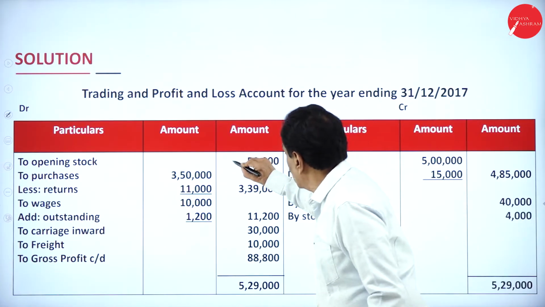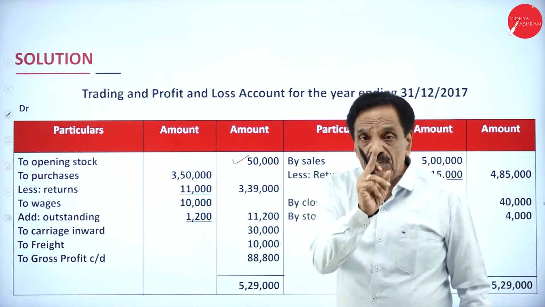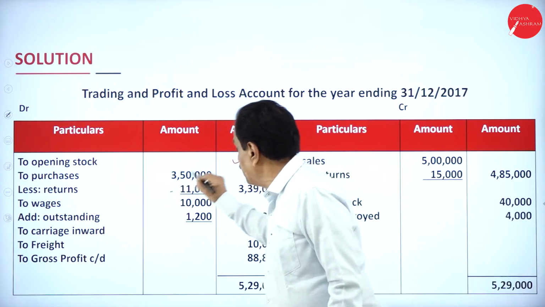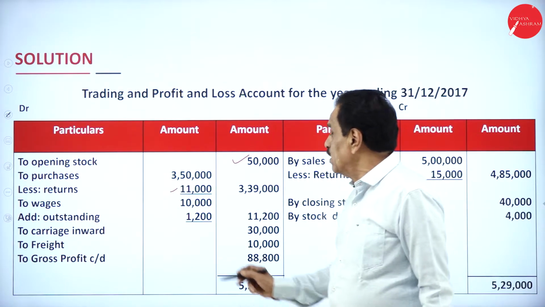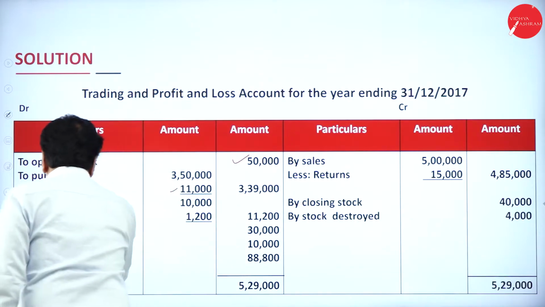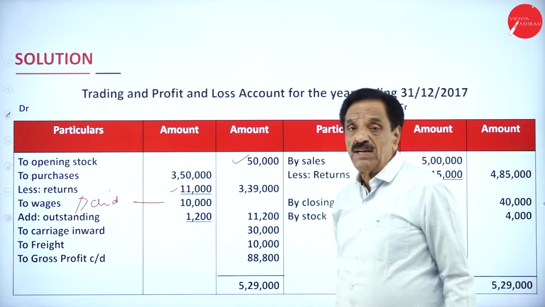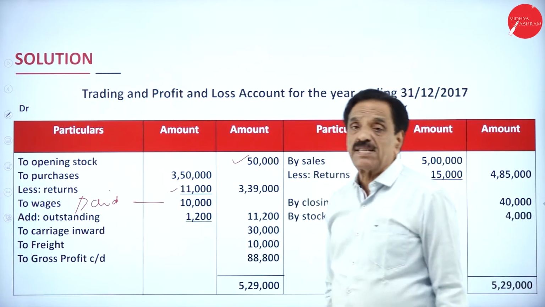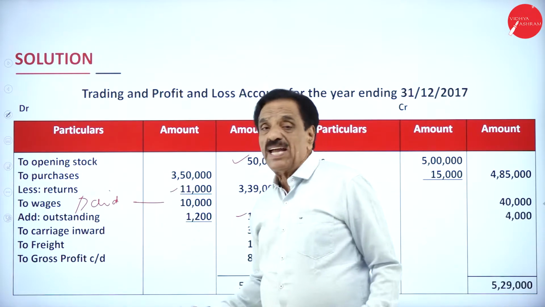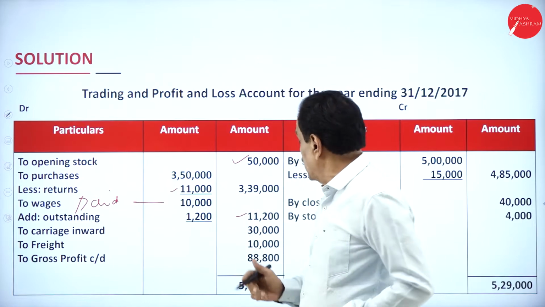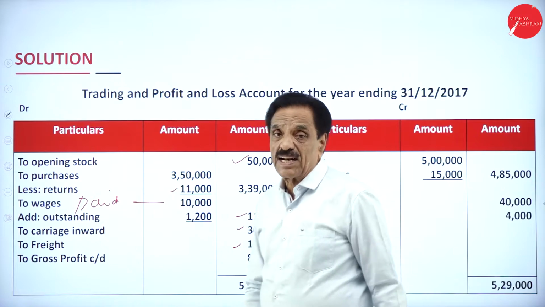So your opening stock is 50,000 as per the trial balance. How much purchase? 3,50,000. How much return? 11,000 on the credit side. How much actual purchase becomes? 3,39,000. How much wages are already paid? 10,000. As per the adjustment, how much outstanding is there? 1,200. It becomes 11,200. Carriage inward, raw material is coming in. How much is there? It is 30,000. Freight charges is 10, directly connected.